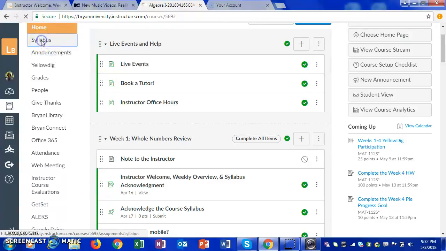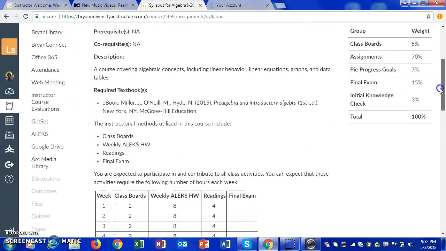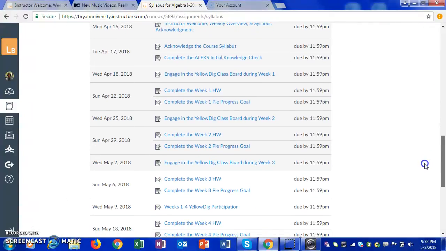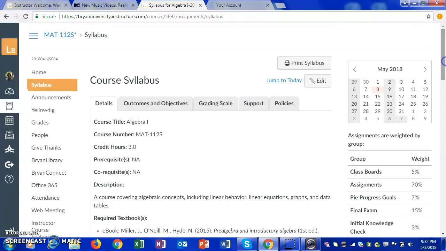Also, the syllabus is where you will go in order to find how much the point values are, as well as all of your course summary assignments. So these are all the assignments and when they're due. Please make sure that when the time comes for you to submit assignments, please submit all assignments by Sunday night.